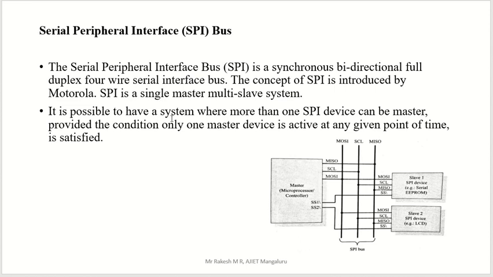It is possible to have a system where more than one SPI device can be master, provided one condition is satisfied. What is the condition? Only one master device is active at a given point of time.